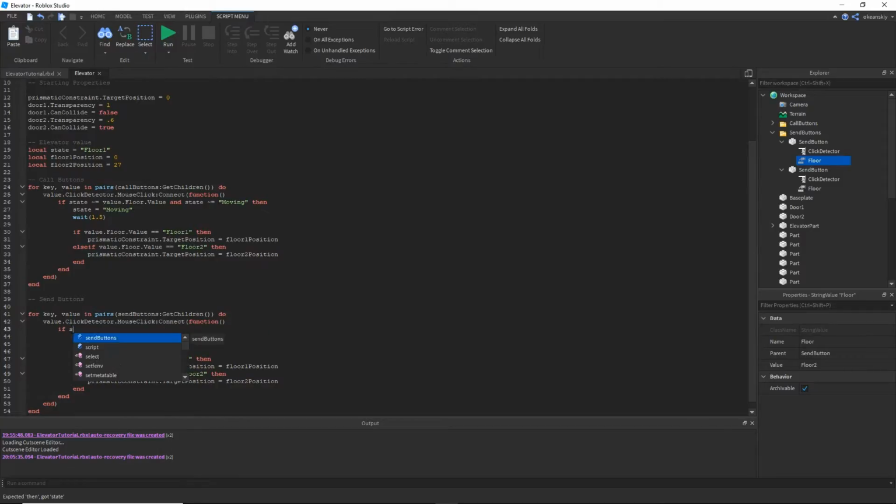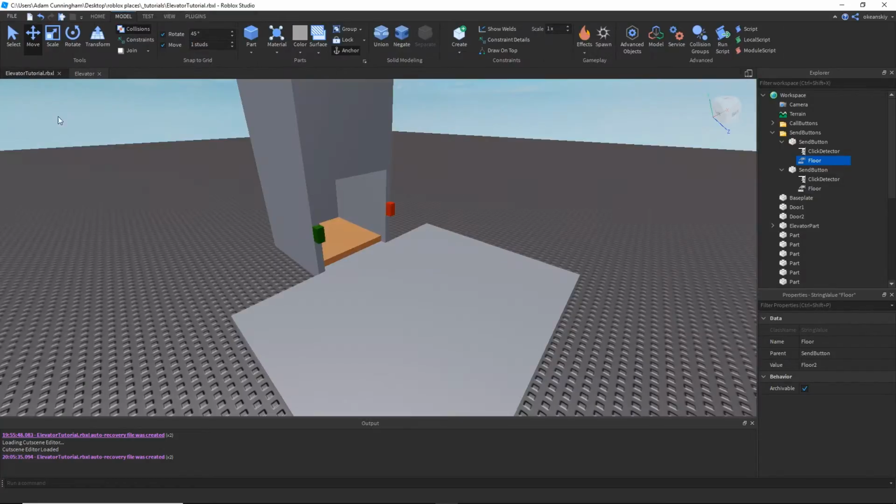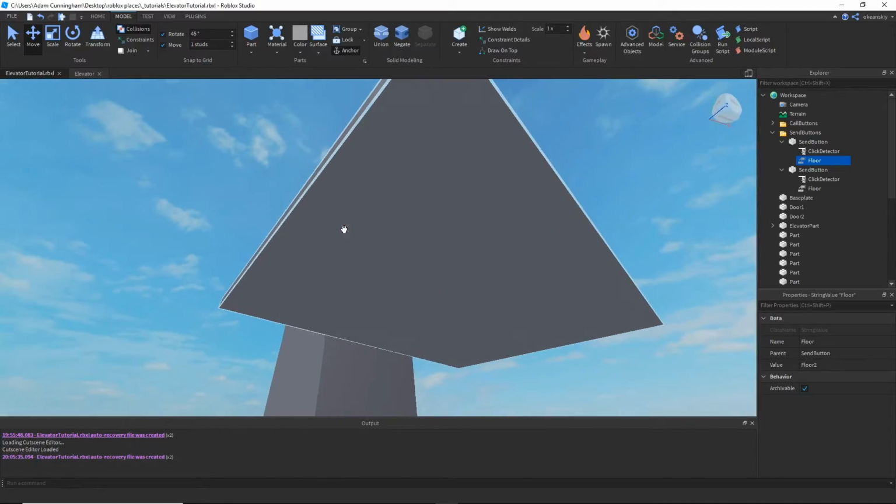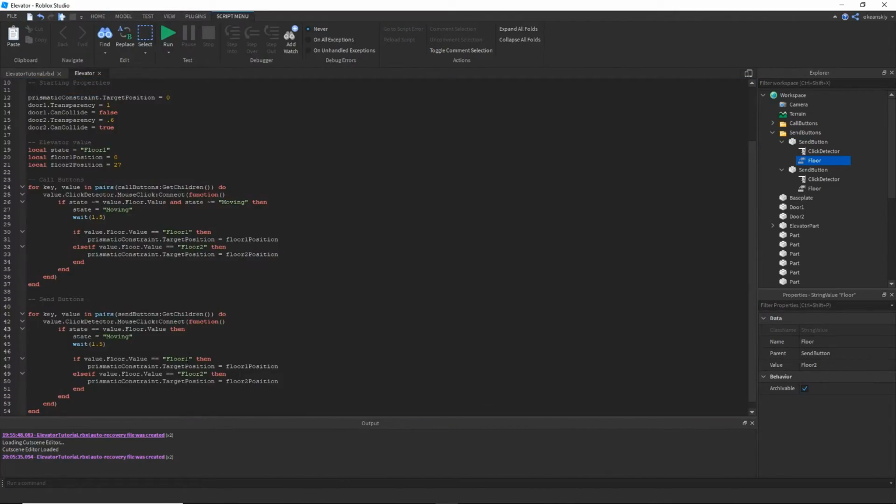We're just looking if the state is equal to the value of that same floor. So if you hit the button on floor 1, if you click this send button, it'll only work if the elevator is right here. If that's up there, it's not going to work. Right? So only here if it's not, here if it is.